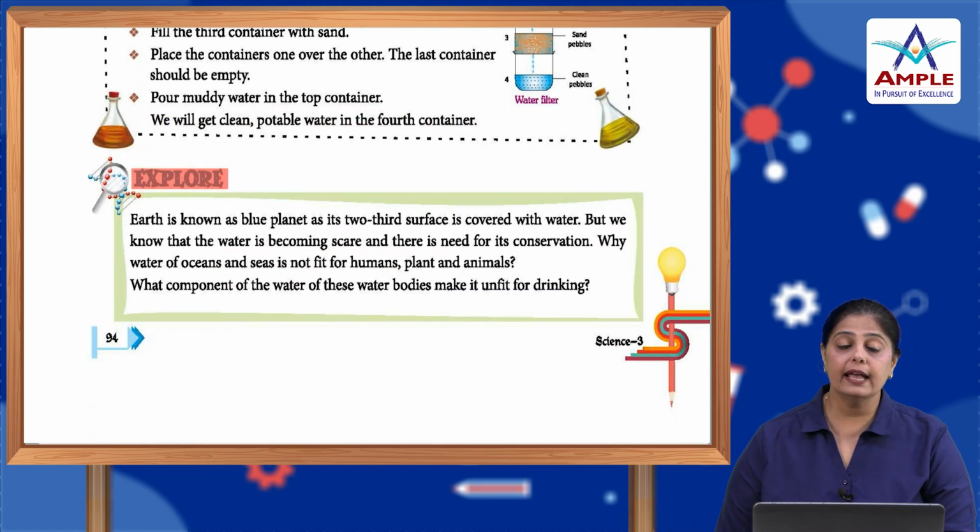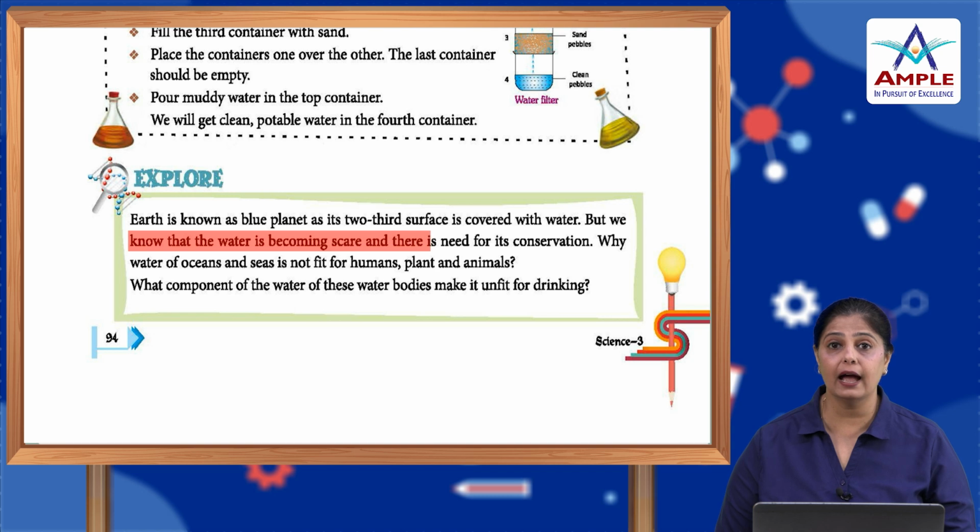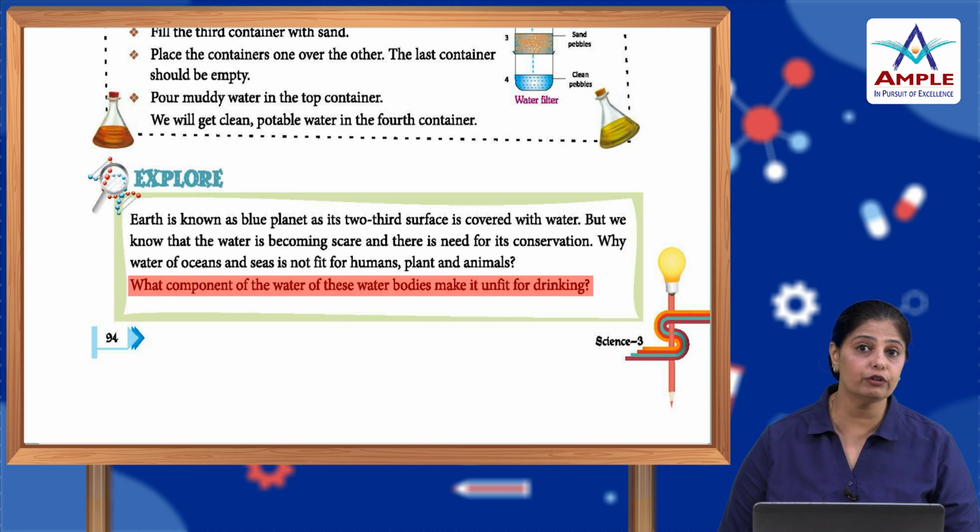Okay. Now, explore. Earth is known as the blue planet as its 2/3 surface is covered with water. But we know that water is becoming scarce and there is a need for its conservation. Why is the water of oceans and seas not fit for humans, plants and animals? What component of the water of these water bodies makes it unfit for drinking?